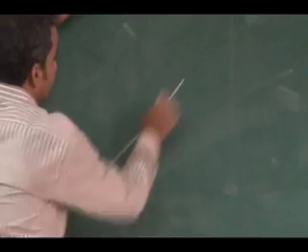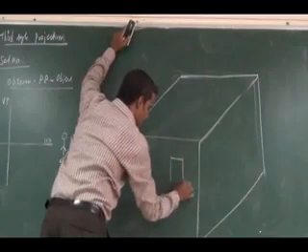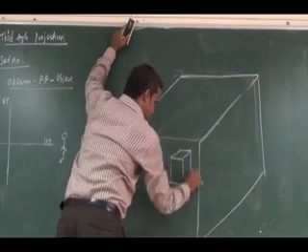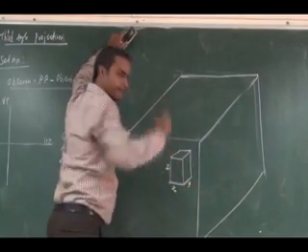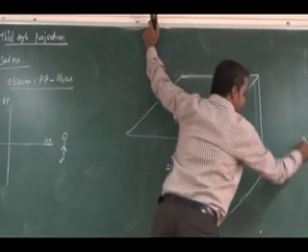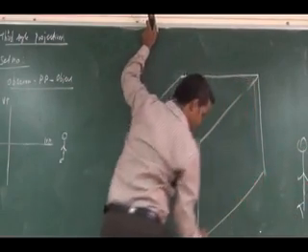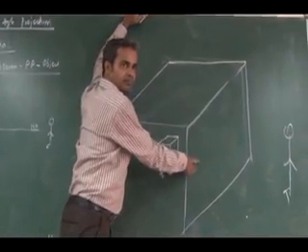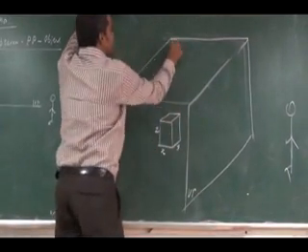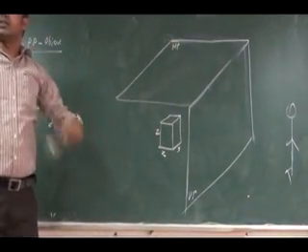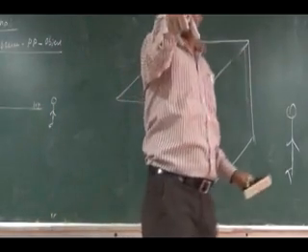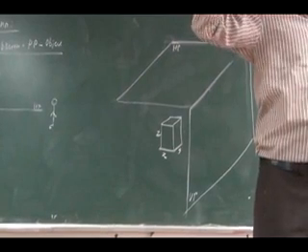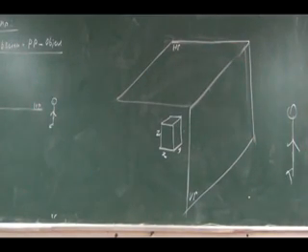Right, we'll have my object. This is X, Y and Z direction. The observer is here. This is my vertical plane. This is my horizontal plane. To obtain the front view, I have to perform an orthographic projection on a vertical plane. I told you any view obtained on a vertical plane is termed as a front view.